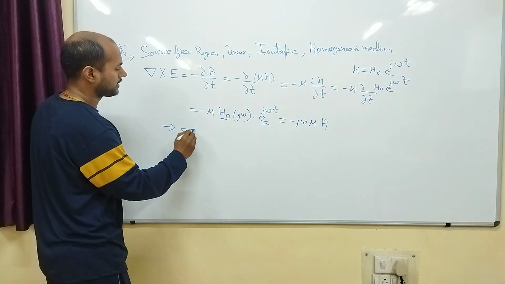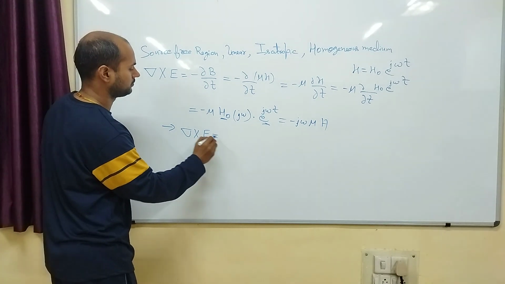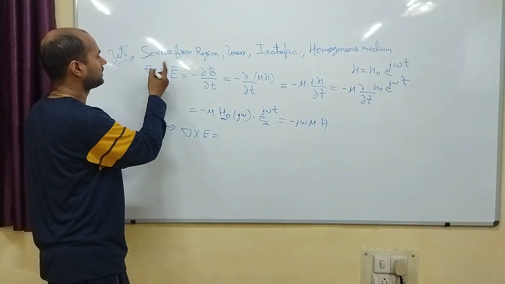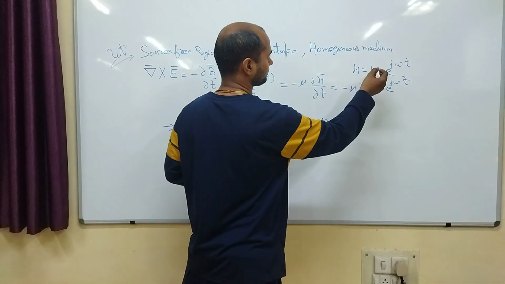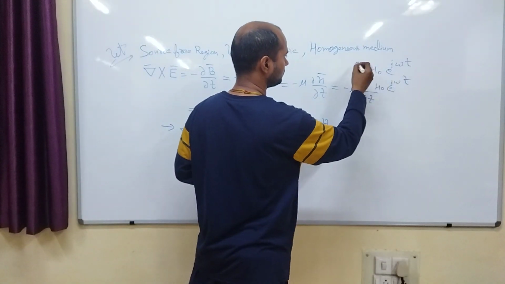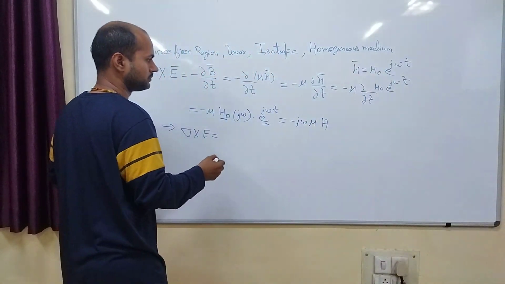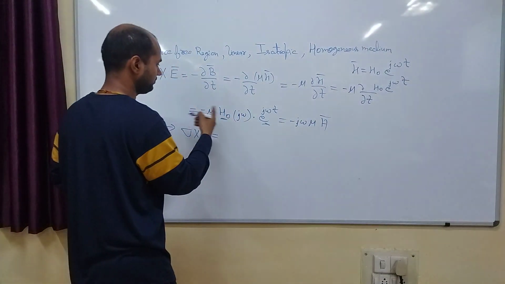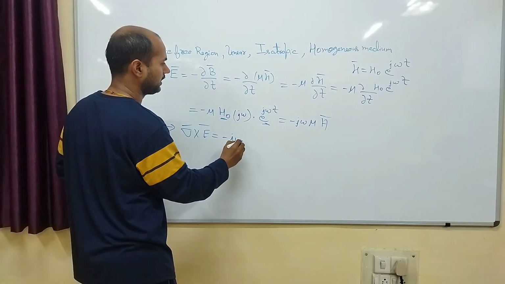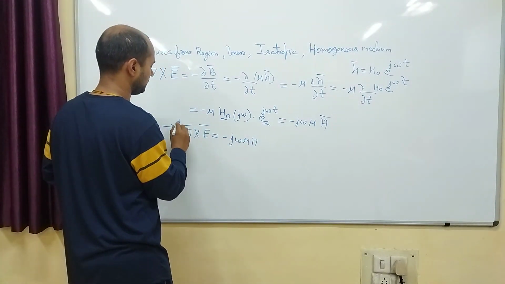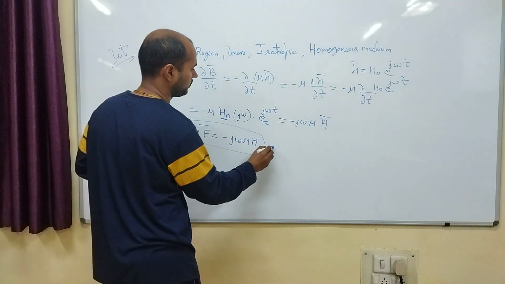So I can write in short form, del cross E. We can take it here as a vector form. So it will be in vector form, right? So del cross E will be equal to minus j omega mu H. So it is my first equation.